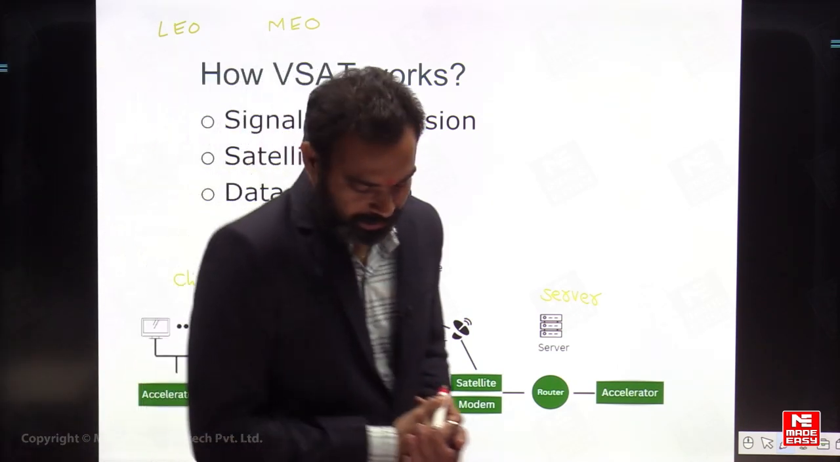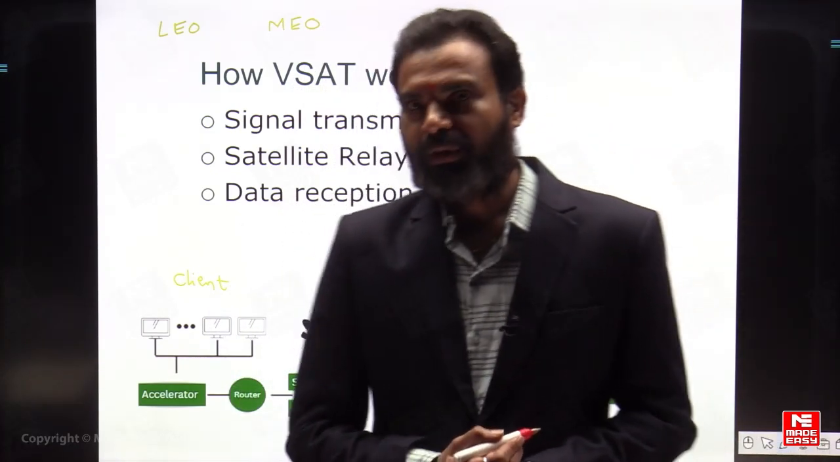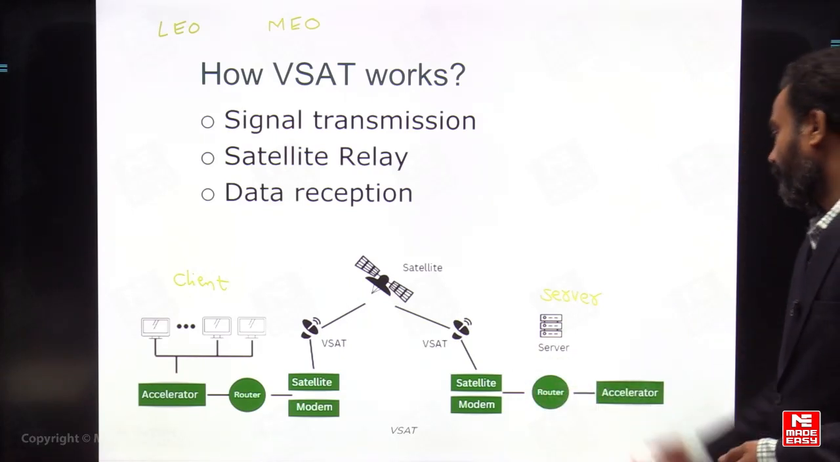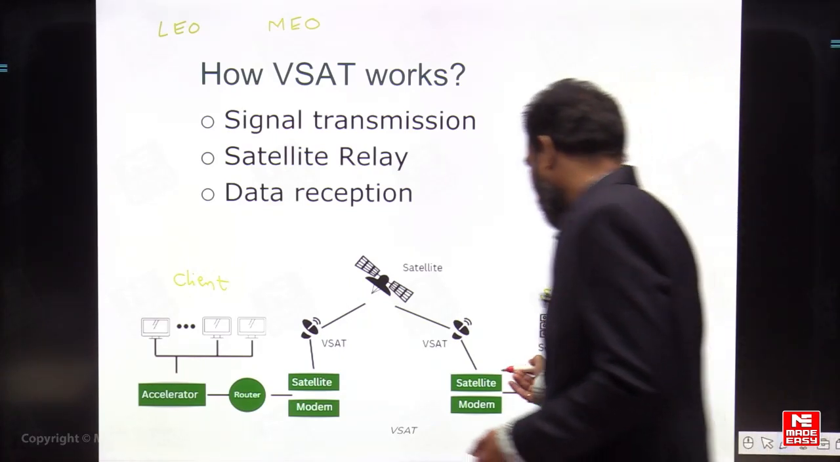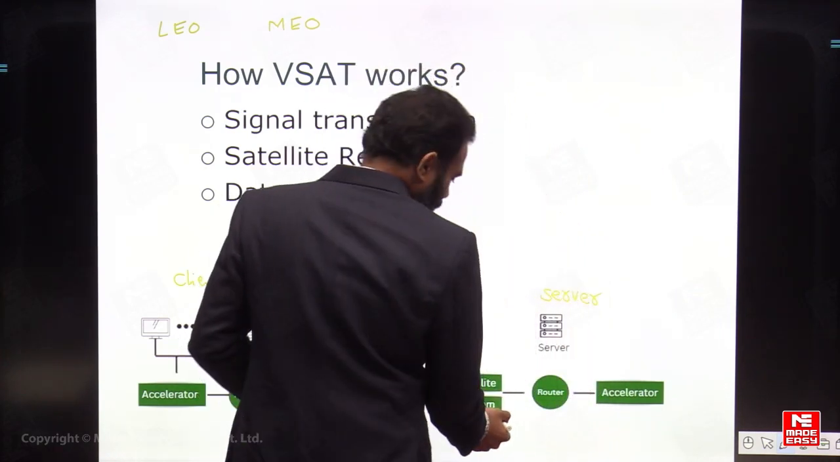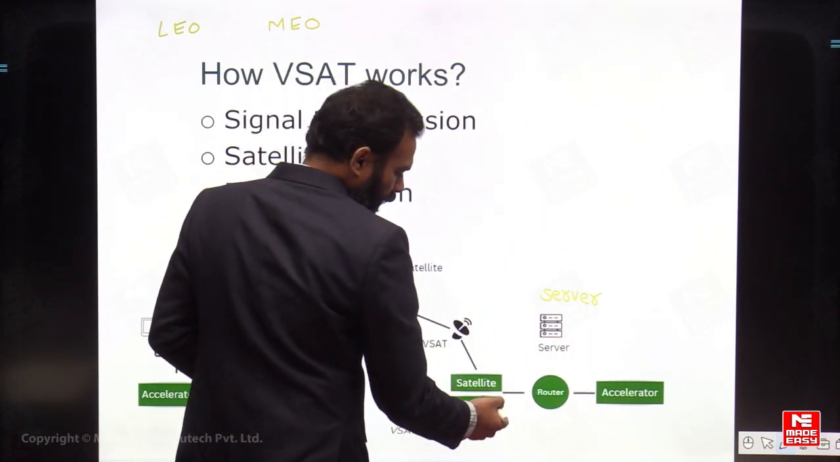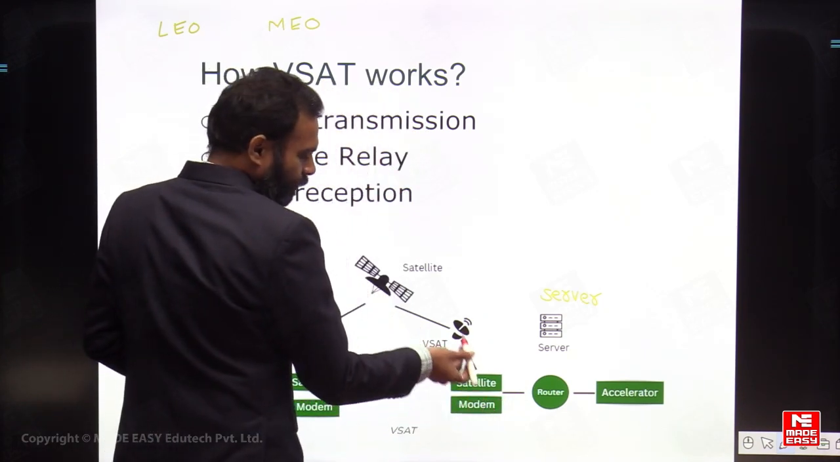I told you that the very small aperture terminal is mostly used for data connectivity purposes, and the data connectivity is achieved by this. From the server we are going to have the router and the satellite modem. The signal is connected from the accelerator to the router, from the router to the satellite modem. So whatever information you require can be sent through the VSAT.